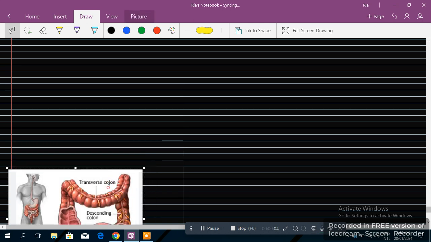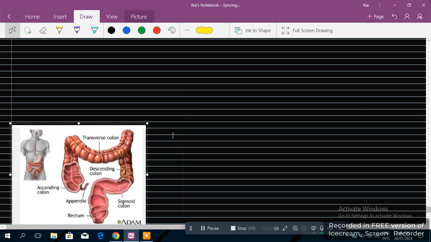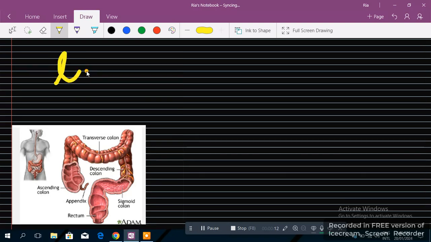So, in this video, we are going to discuss the large intestine. In the last video, we finished the small intestine, with a lot of things there. This would be the large intestine.